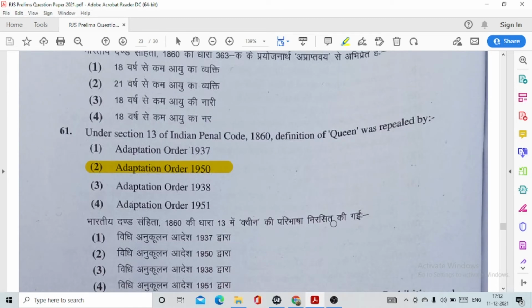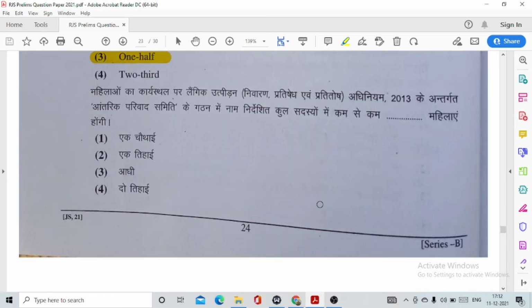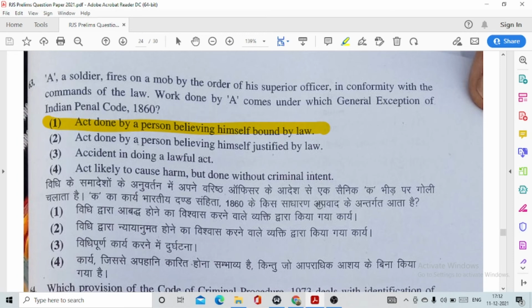Question number 61. Under section 13 of the IPC, definition of queen was repealed by this option number 2, Adoption Order 1950. Question number 62. Under the Sexual Harassment of Women at Workplace Prevention, Prohibition and Redressal Act 2013, in the Constitution of Internal Complaints Committee, at least this is option number 3, 1/2 of the total members so nominated shall be women.